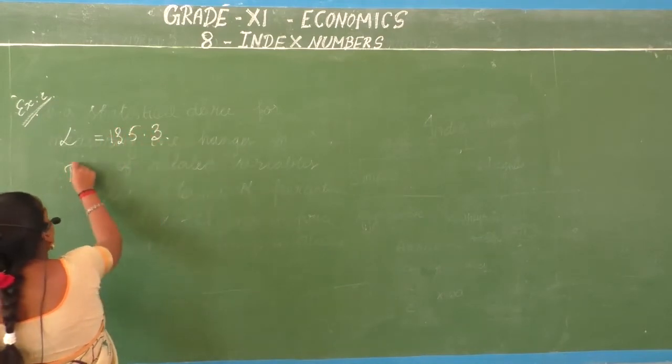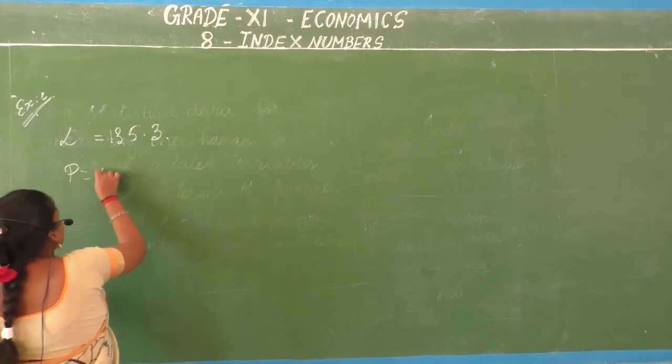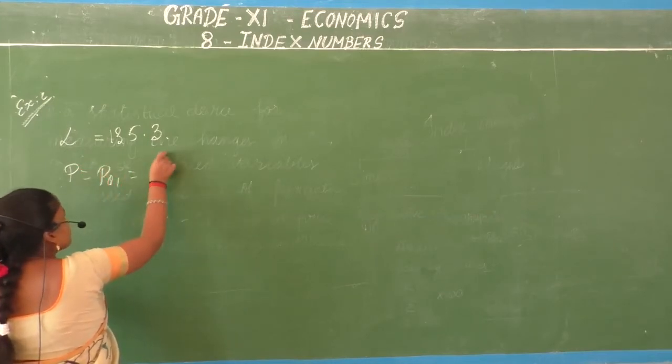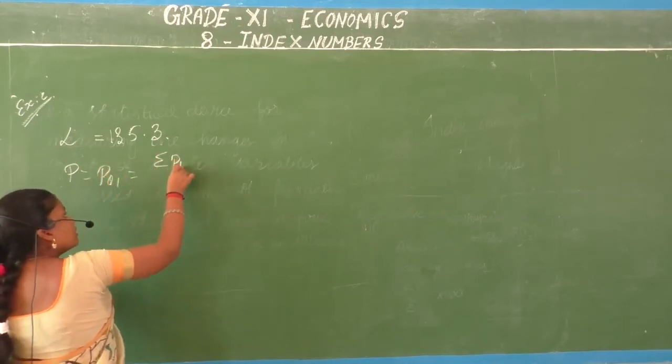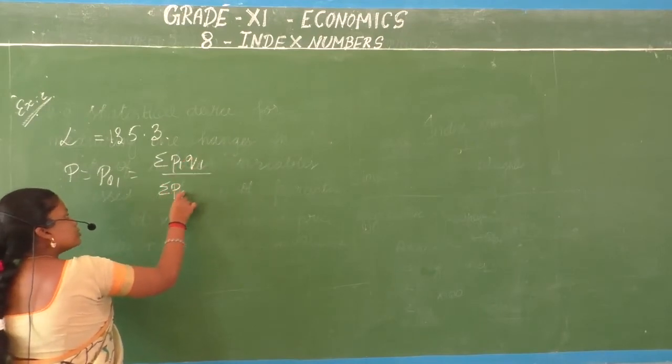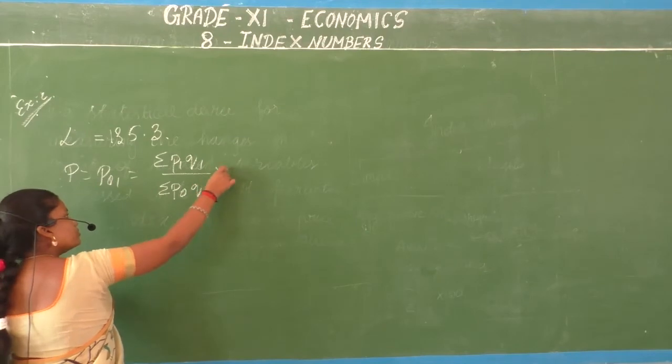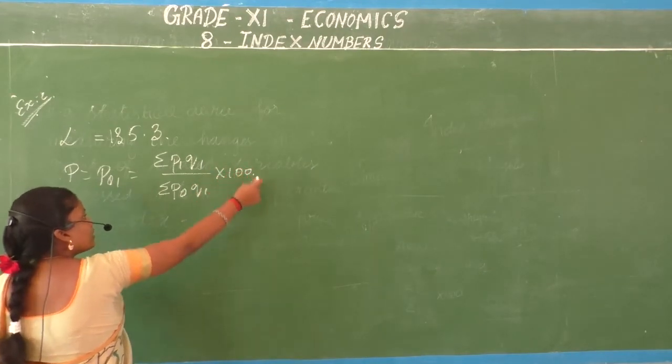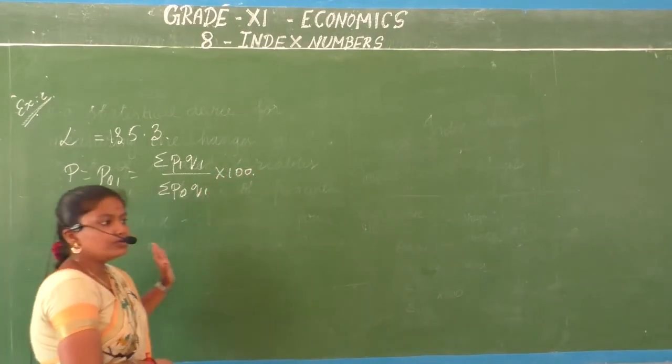Now you need your Paasche's method. So P01 is equal to summation P1 Q1 divided by summation P0 Q1 into 100. So what you have to do, you need to multiply.